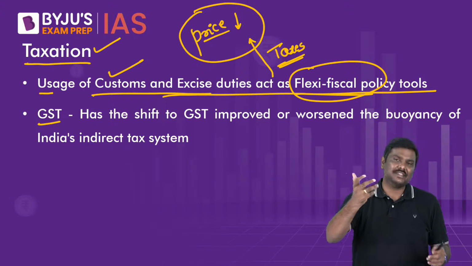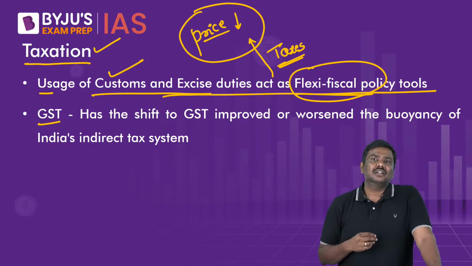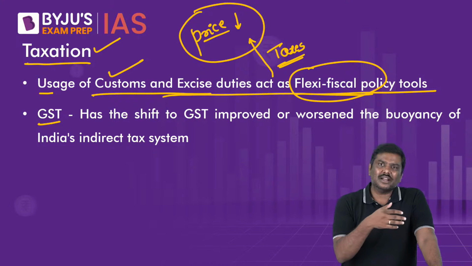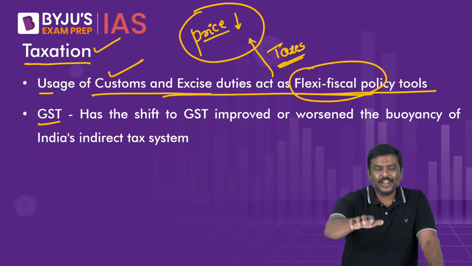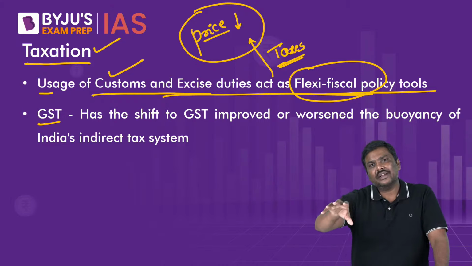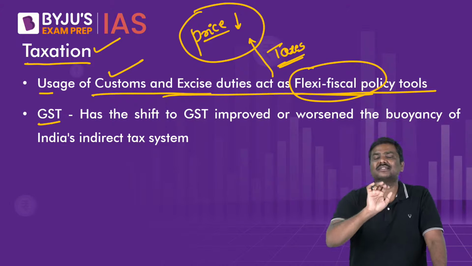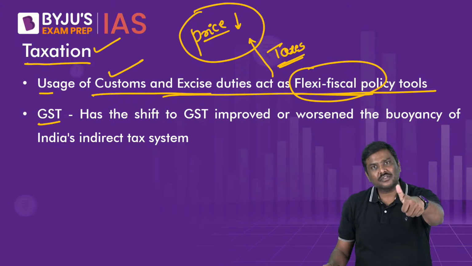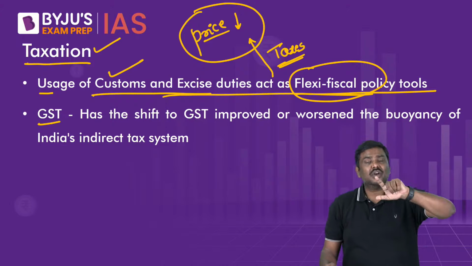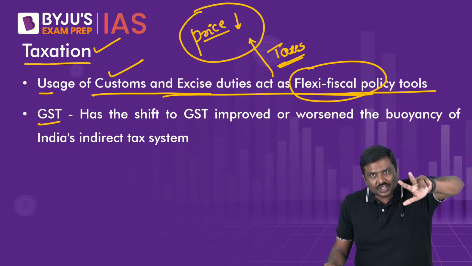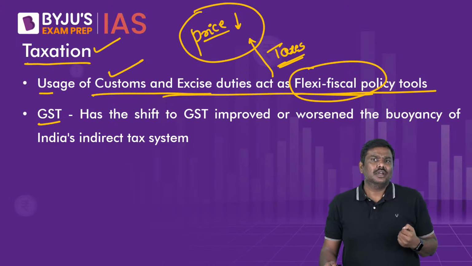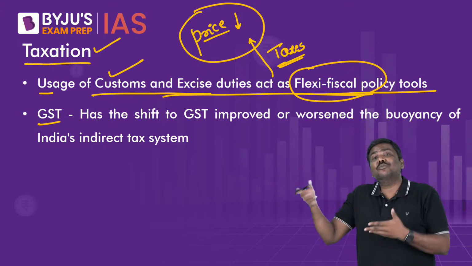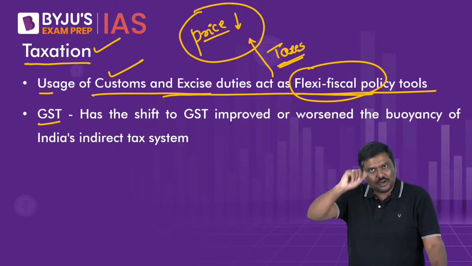For example, take fertilizer. The fertilizer subsidy that is allocated by the government in the last couple of years has been falling short of what is the actual expenditure. If you take the current financial year, government allocated just over 1 lakh crore rupees for fertilizer subsidy. But because of the prices of natural gas, because of the prices of commodities which are used for the production of fertilizers in the international market, thanks to Russia-Ukraine war, the prices of fertilizers actually went up. And thanks to rupee depreciation, further it contributed to rise of fertilizer prices in the domestic market.